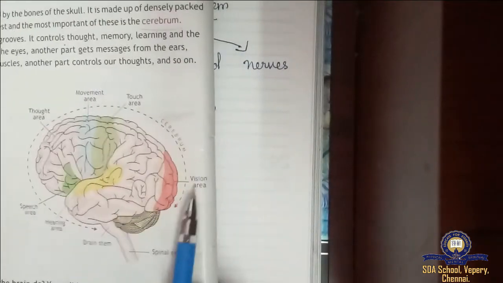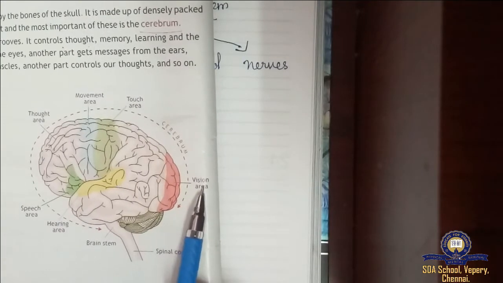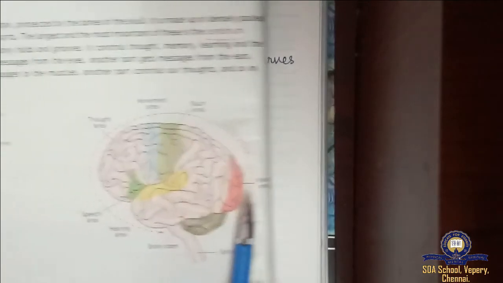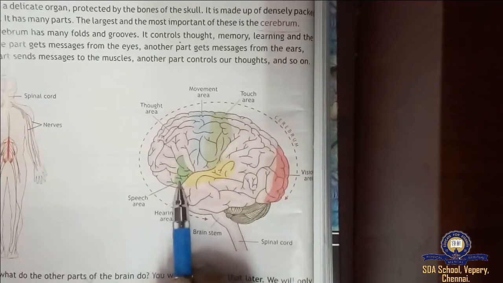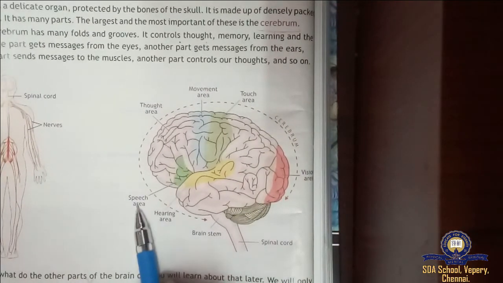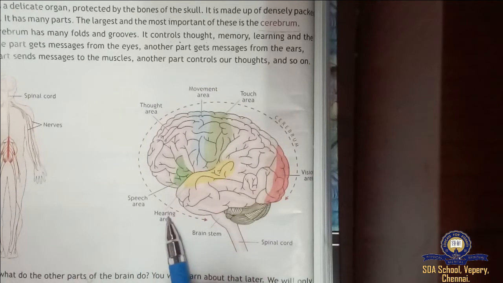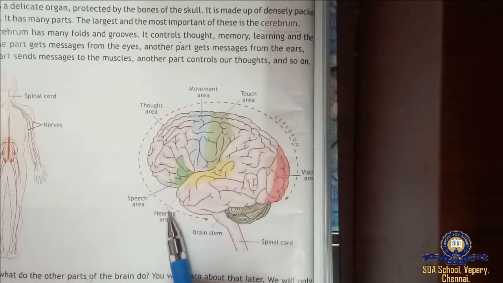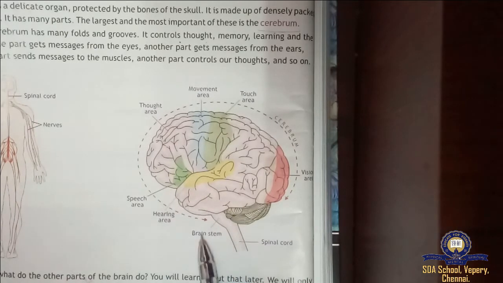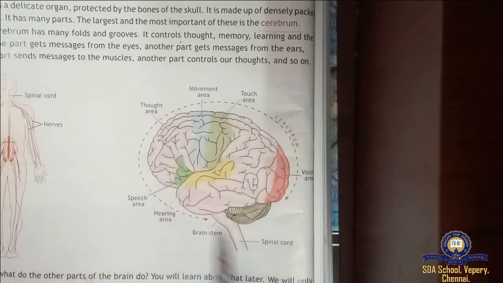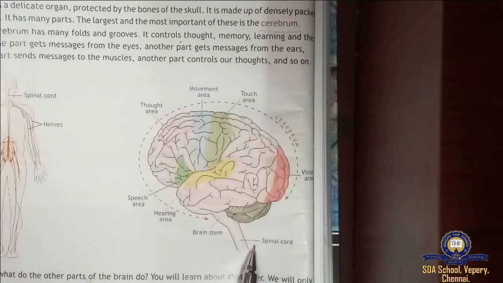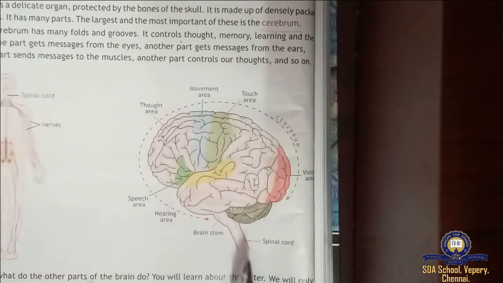And here, the vision area. Vision means you are seeing something. Next, this green color part is the speech area, talking. Then this yellow color part is the hearing area. Then this is said to be the brain stem. We have a stem for the brain. And this is the spinal cord. So I think everyone is able to see it.